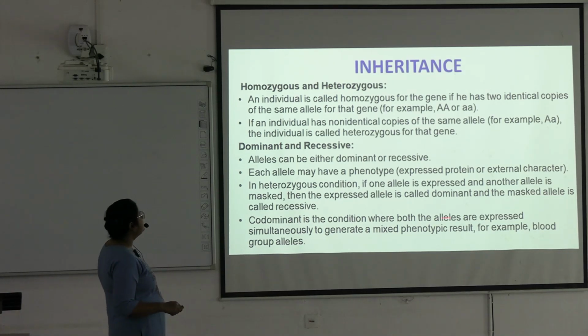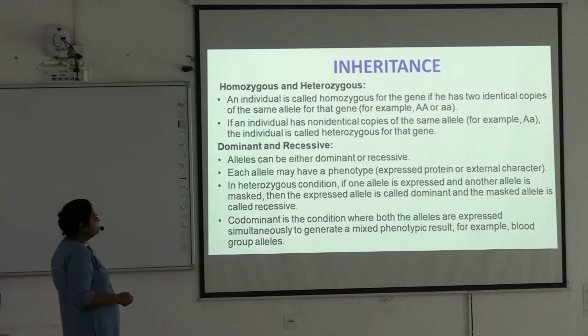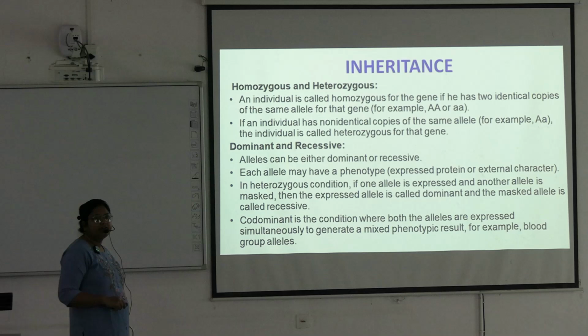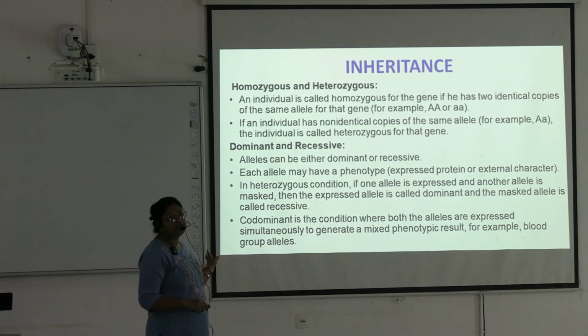And codominant is the condition where both the alleles are expressed simultaneously to generate a mixed phenotypic result. For example, blood group alleles. Okay, if both A and B alleles are present, then the blood group will be AB.